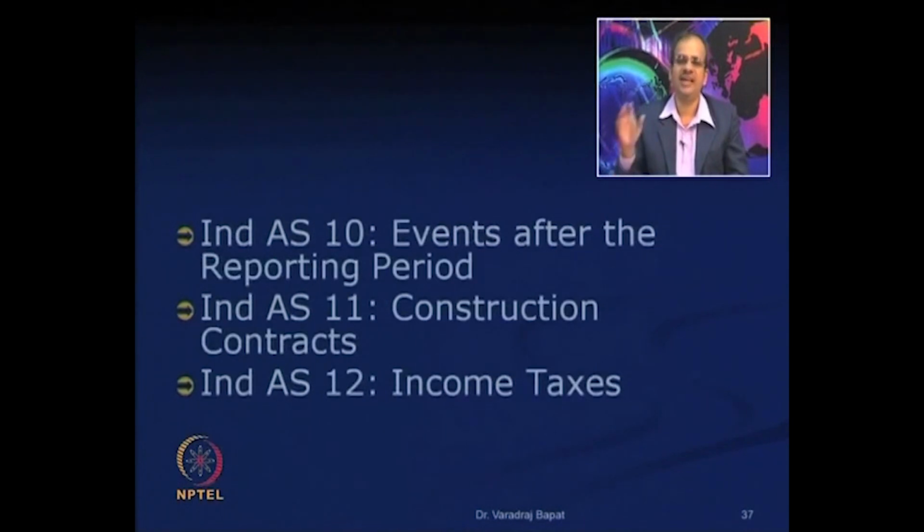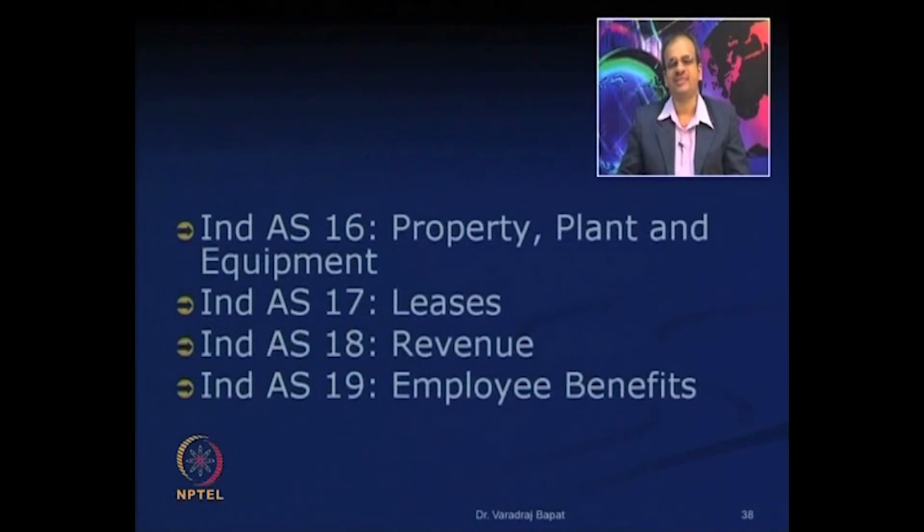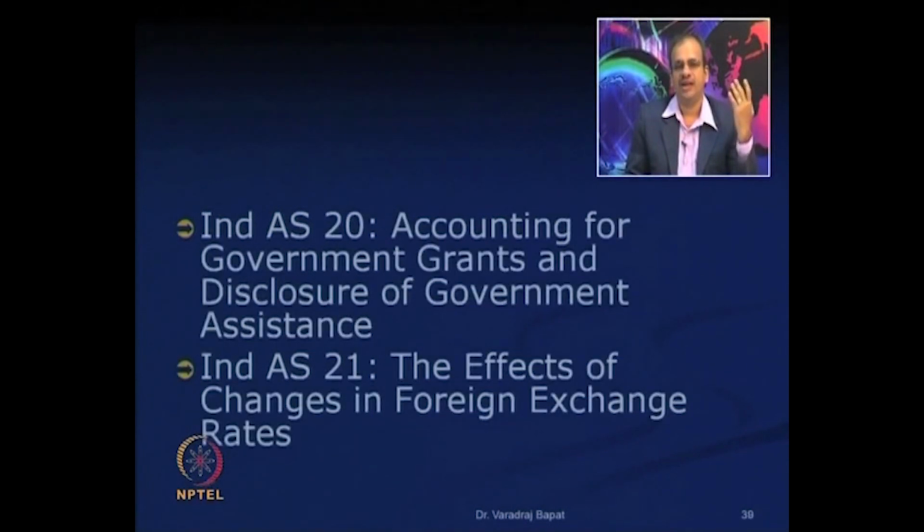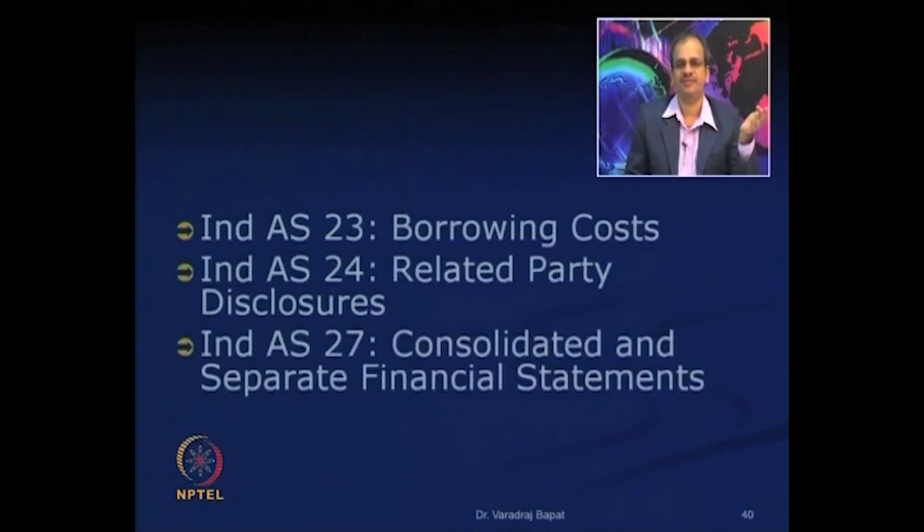So next is Ind AS 10 for events after reporting period, Ind AS 11 for construction contracts, Ind AS 12 for income tax, then Ind AS 16, 17, 18, 19, Ind AS 20 is about government grants, 21 is about forex rates, 23 about borrowing costs, related party disclosures, 27 is for consolidation.